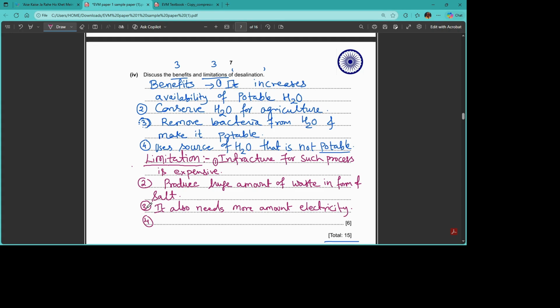And let's finish it with 4. On 4 here, expensive done, huge amount of electricity, huge amount of waste is also produced. Okay, we can make it like waste of an ecosystem.